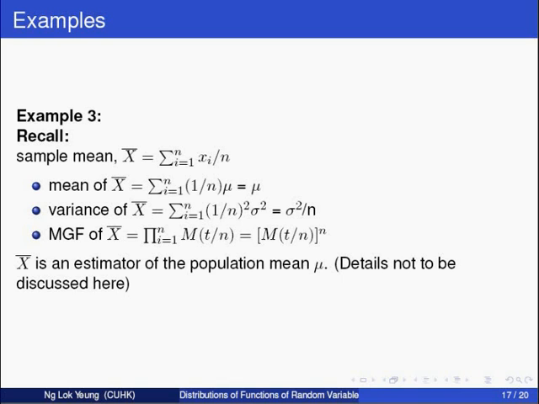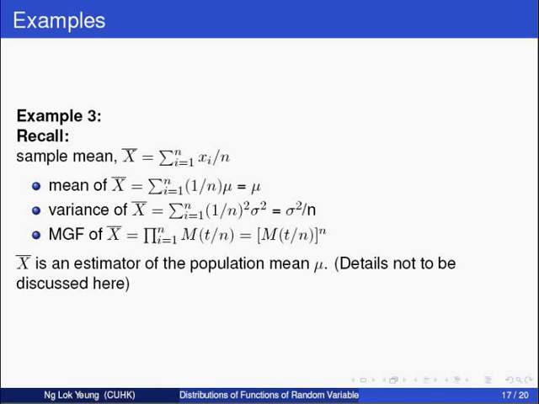The mean of X bar is the sum of expected values of X_i's over n, which equals the expected value of X1, and thus equals mu. The variance of X bar equals the sum of 1 over n squared times sigma squared, which equals sigma squared over n. The moment generating function of X bar equals the product of moment generating functions of t over n, which equals M(t over n) to the power n.